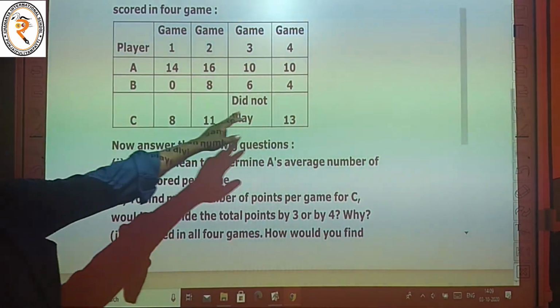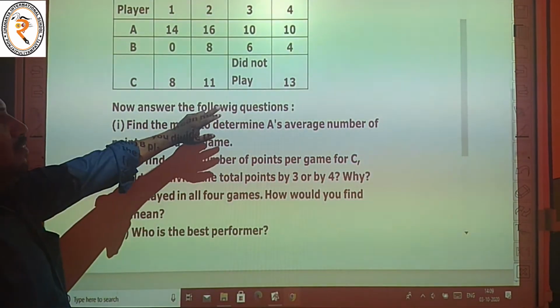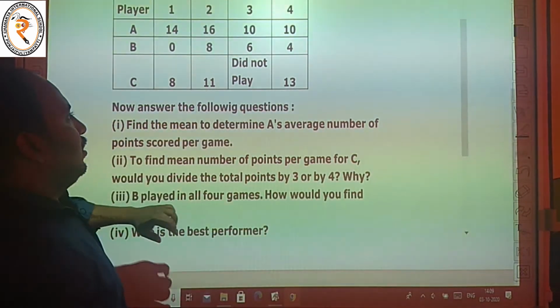The score of C is 8, 11, did not play, 13.